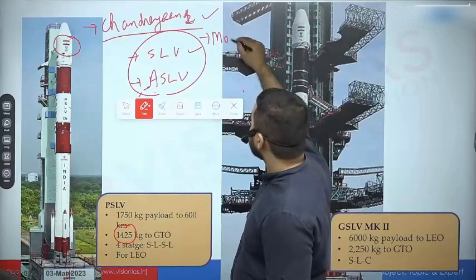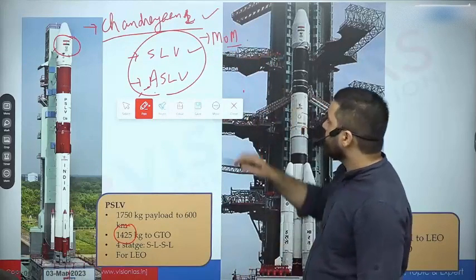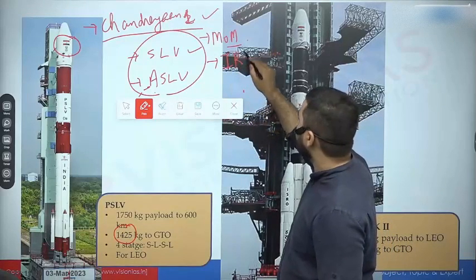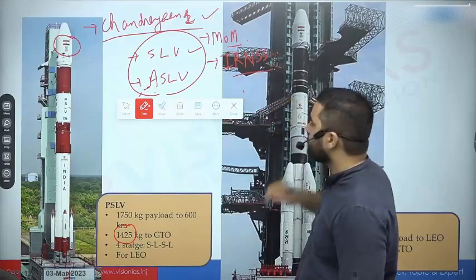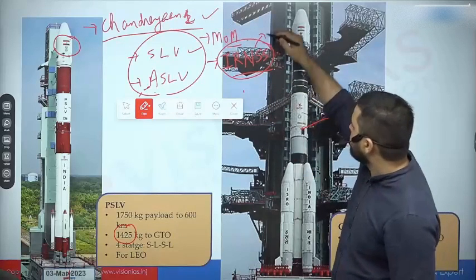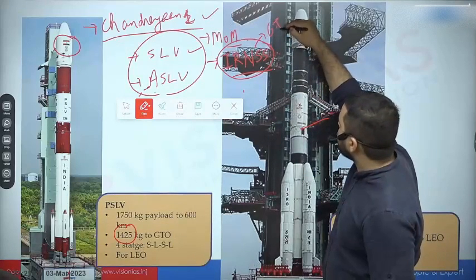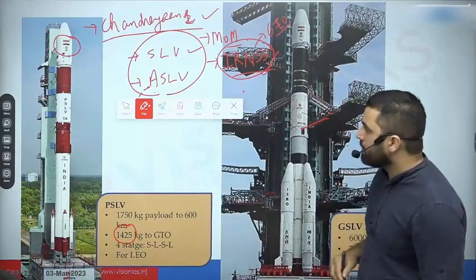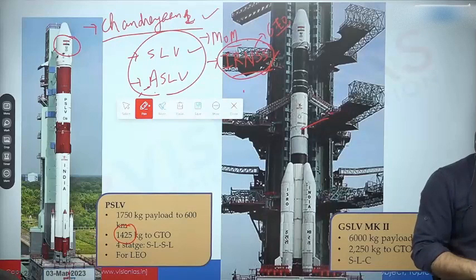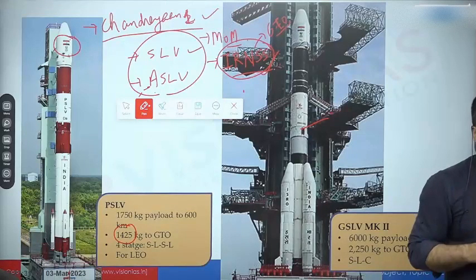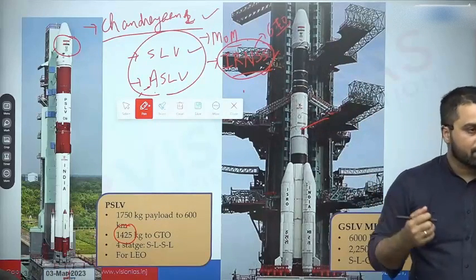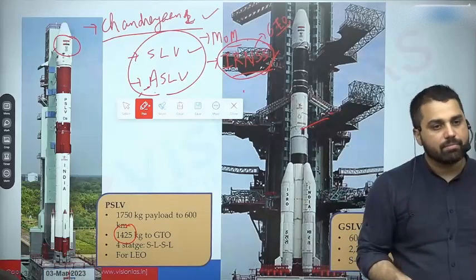Mars orbiter mission was launched using PSLV, and जो हमारे नाविक सैटेलाइट्स हैं, which are basically called IRNSS satellites, these satellites are in geosynchronous orbit. I will come to the orbit also. They were launched using PSLV, because नाविक satellites का जो mass है वो बहुत ज़्यादा नहीं है. So if mass is not very high, then you can also use PSLV for launches. So I think these are the 3 outstanding launches of PSLV. If you can remember, you should.